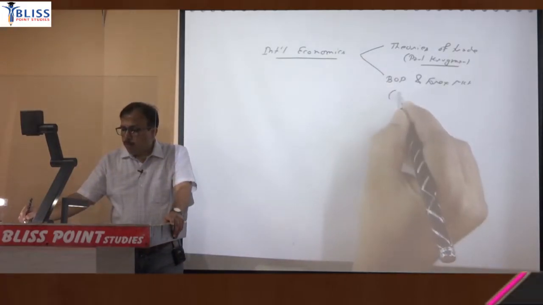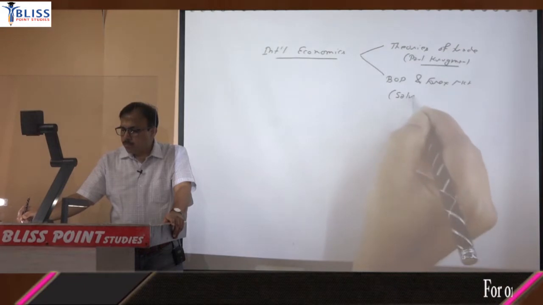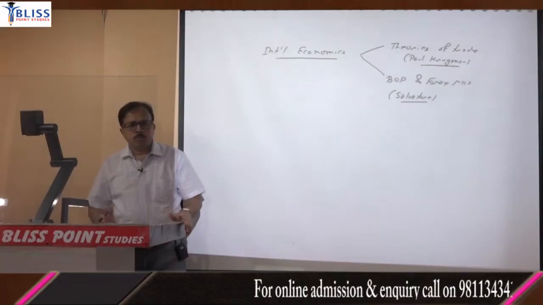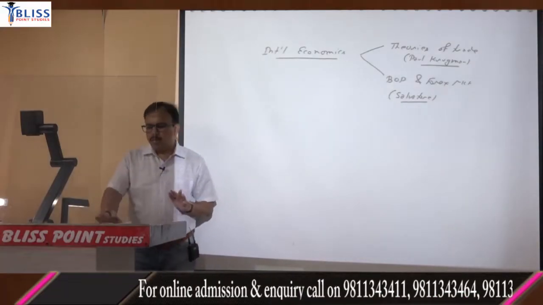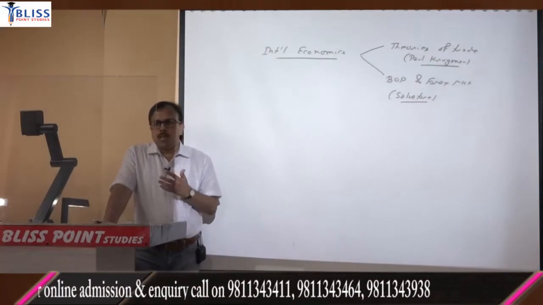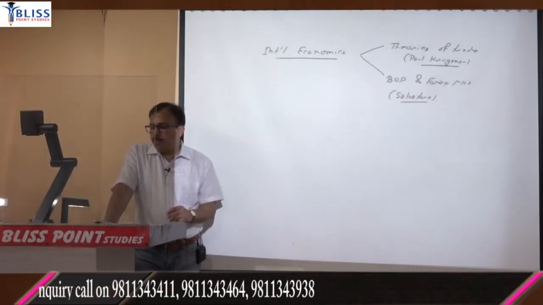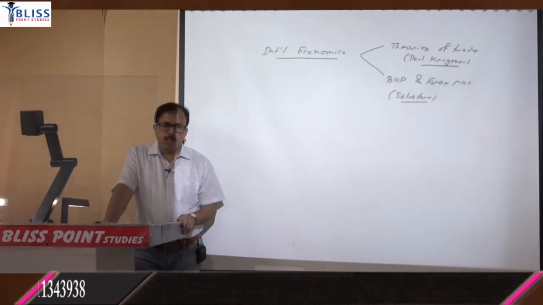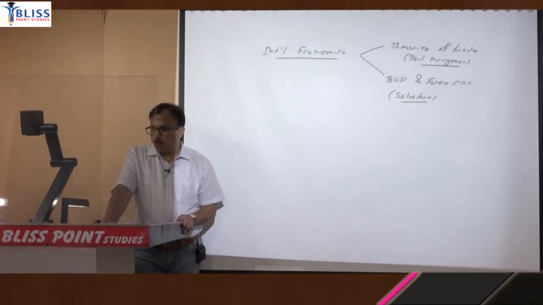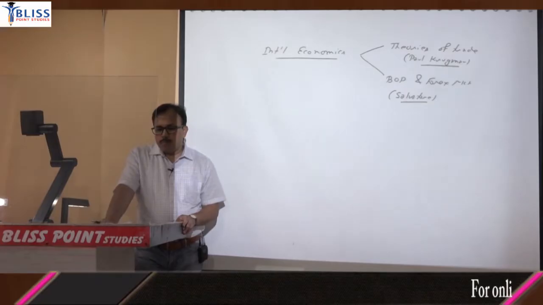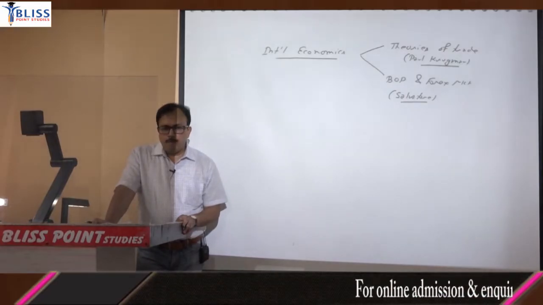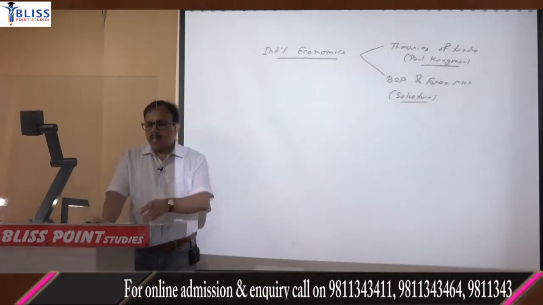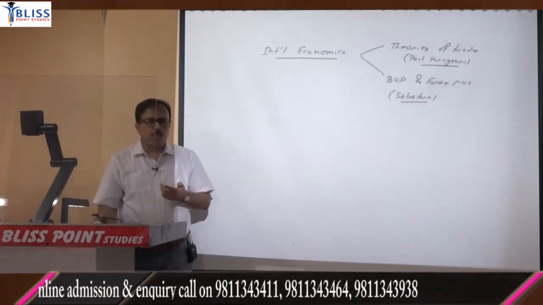But for balance of payment and foreign exchange market, for that purpose Salvatore. Although if you read completely from Salvatore, there is no major issue, but if you ask me what is better, then for theories of trade I will say Paul Krugman, and for BOP and foreign exchange market, refer to Salvatore. And a few questions of 2020, last year's questions, give some idea that some new sources are also needed.